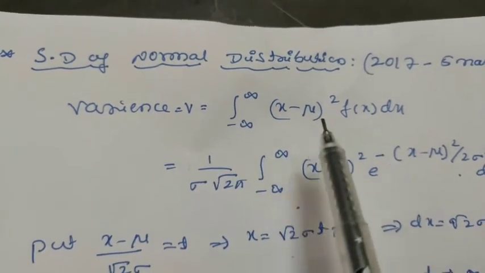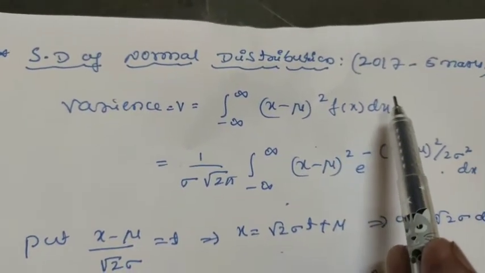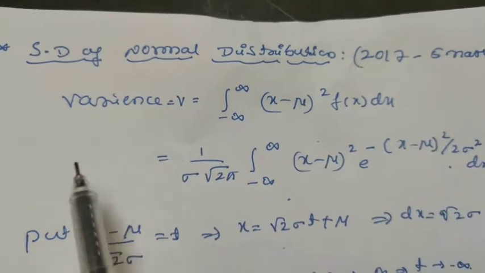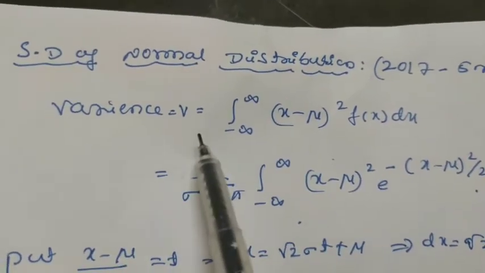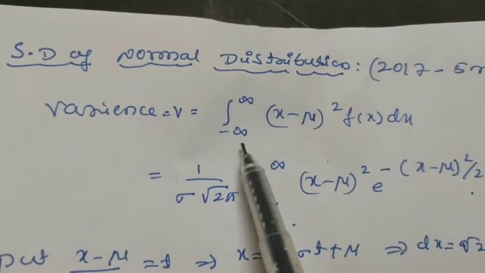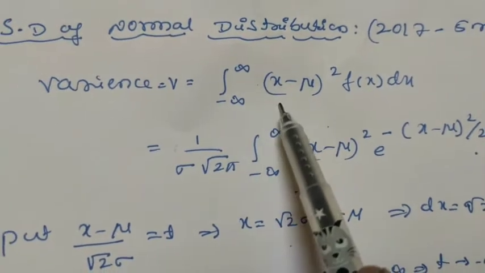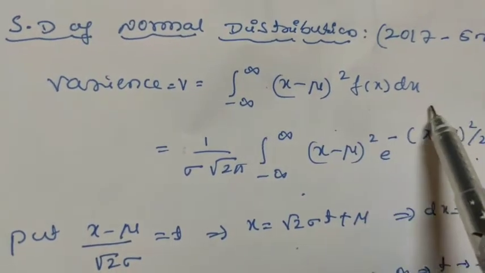Next, the standard deviation of a normal distribution. Again this question also appeared in 2017 for 5 marks. Let us take variance. Variance V is equal to integration from minus infinity to plus infinity x minus mu whole square into f of x dx.